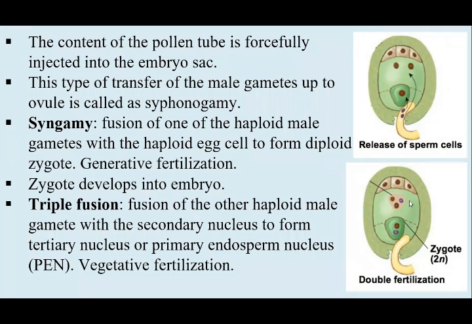Fine. अब चलते हैं इसके पास. This is the endosperm, the primary endosperm nucleus. Primary endosperm nucleus, before fertilization, was the secondary nucleus. The secondary nucleus was having 6 chromosomes, right? After fertilization with one male gamete, how many chromosomes will be there here?